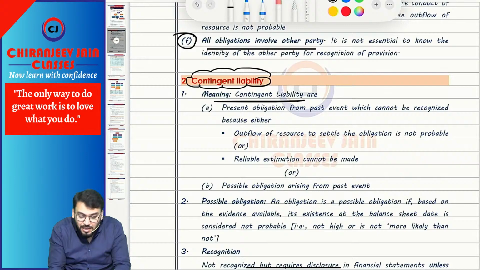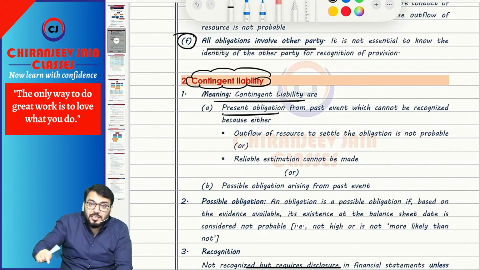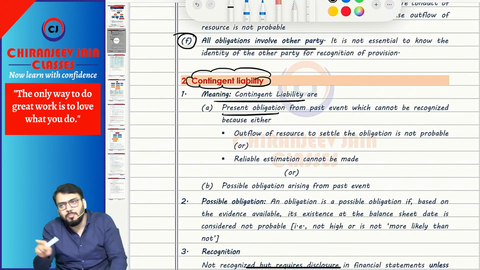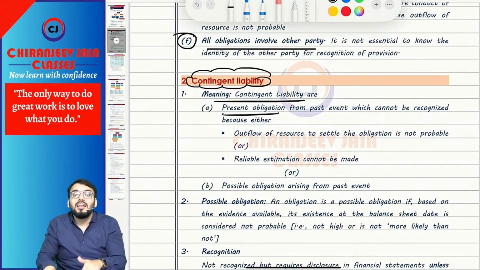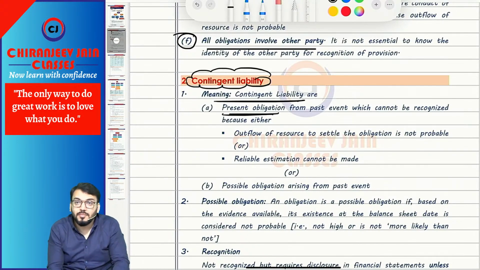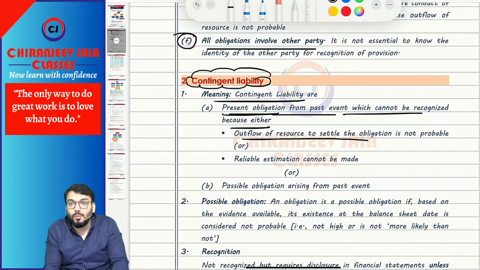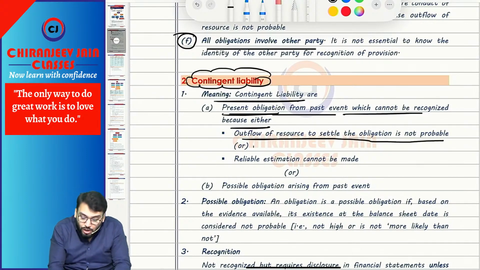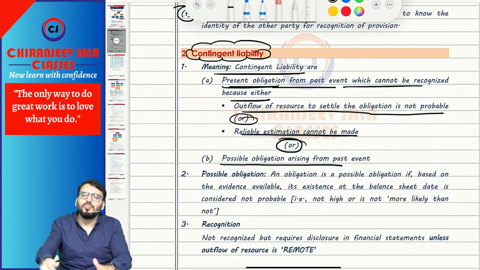Then what do you mean by contingent liability? A contingent liability means any present obligation which arises from a past event but which cannot be recognized as a provision because either outflow of resource is not probable or a reliable estimation of the amount can't be made. Or, any possible obligation arising from a past event.